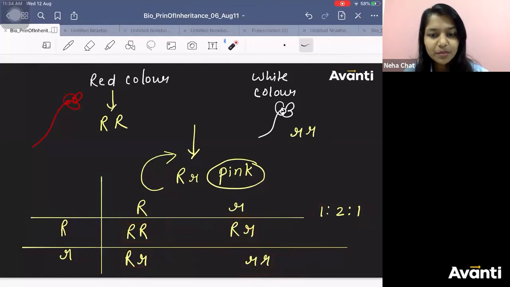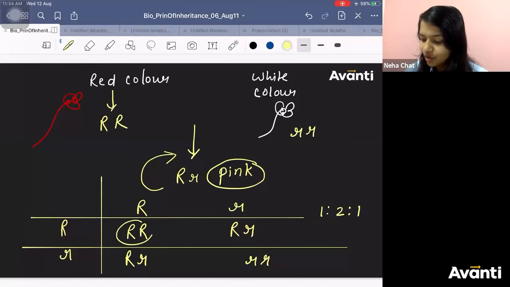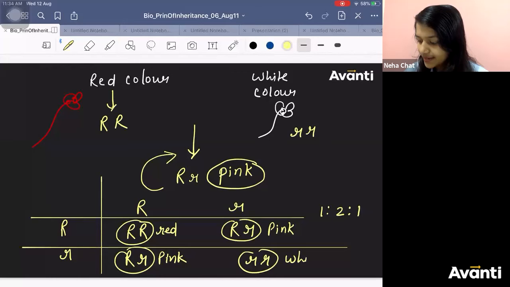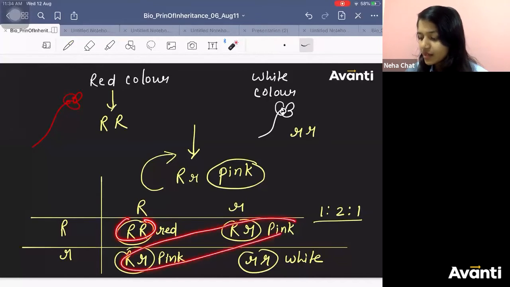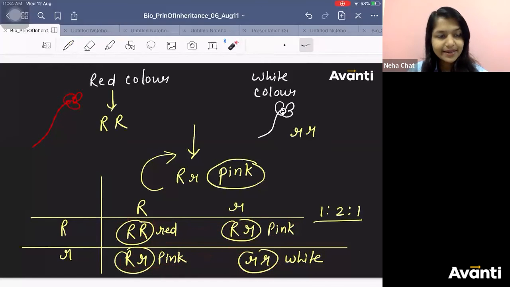What is the phenotype? Who will tell me? Chetan, what is the phenotype? RR will be what? Red. Capital R, small r will be what? Pink. This one will also be pink. And what will be this? White. So what is the phenotypic ratio? 1:2:1. 1 time red, 2 times pink, and 1 time white.